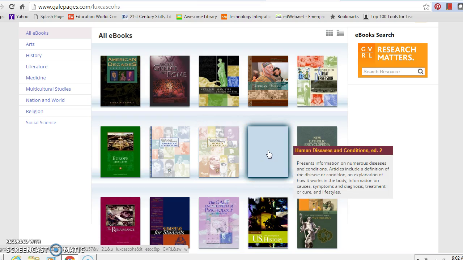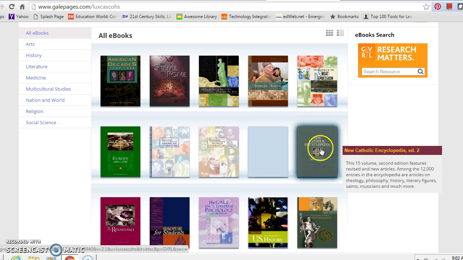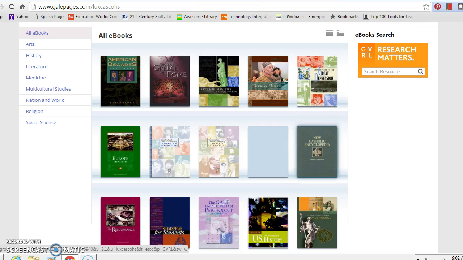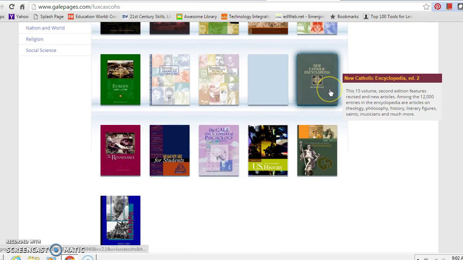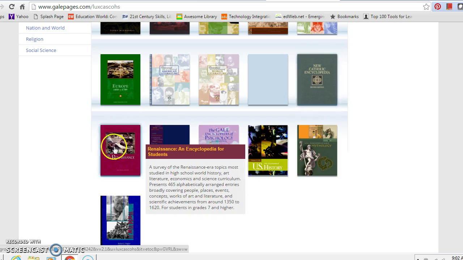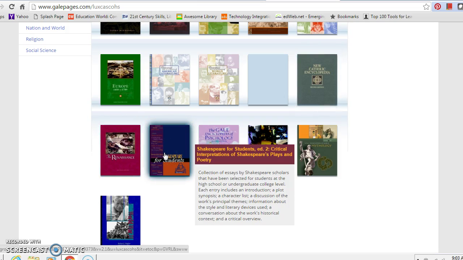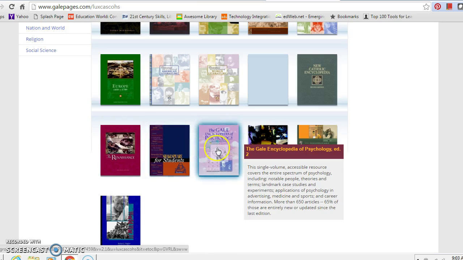We have Human Diseases and Conditions. We have an interesting one called the New Catholic Encyclopedia, which is quite the compendium not only of the Catholic Church, but of history, culture, architecture, paintings, the last 2,000 years. We also have Encyclopedia of the Renaissance, Shakespeare for Students. This is the Gale Encyclopedia of Psychology.